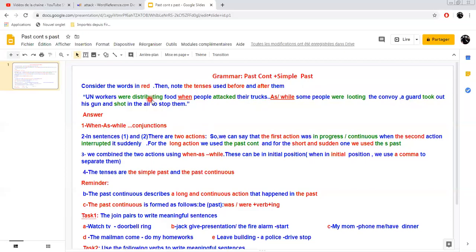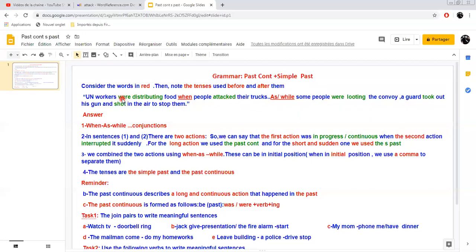So the first action here, we were distributing and we were looting, was in progress, it was continuous, it was happening in the past. It was a long action in the past, and then it was interrupted by the second one, which is short and sudden.